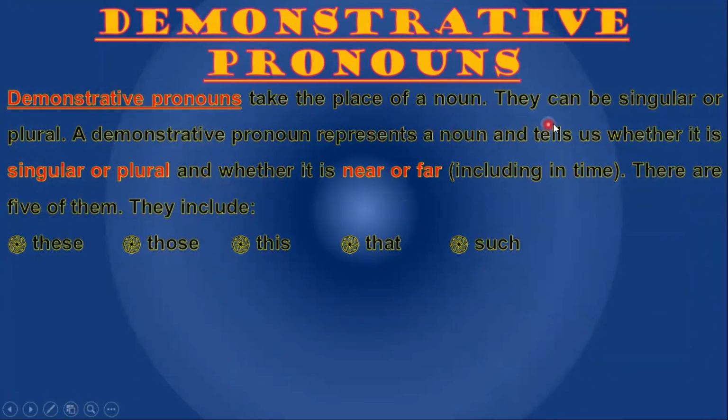Demonstrative pronouns take the place of a noun. They can be singular or plural. A demonstrative pronoun represents a noun and tells us whether it is singular or plural and whether it is near or far, including in time. There are 5 of them. They include these, those, this, that, such.